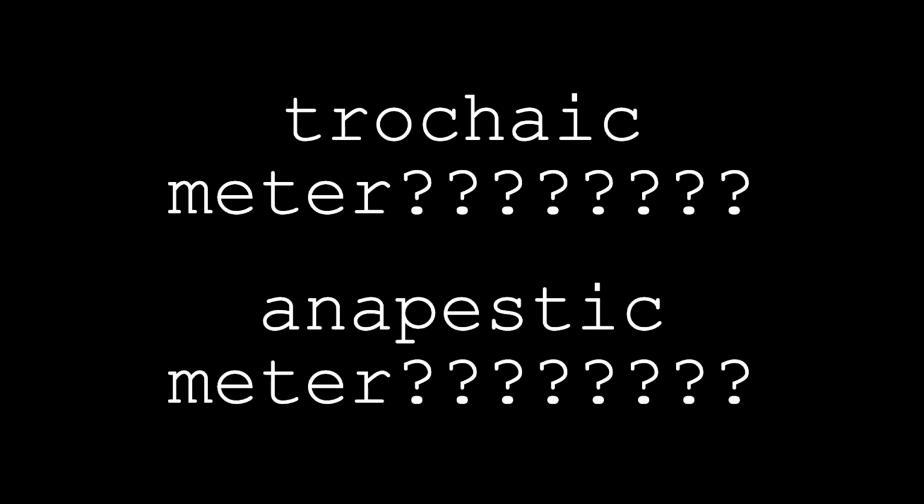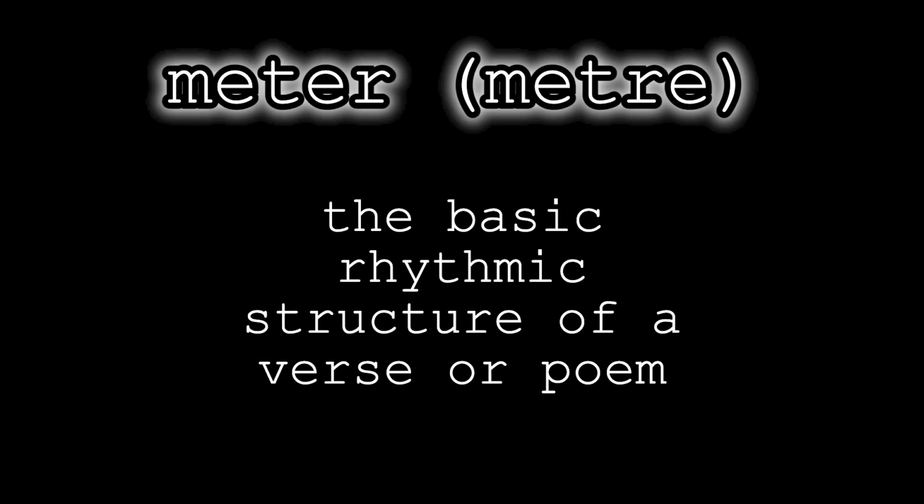And since I have to fill up time on this video, I might as well talk about meter. You've probably heard me say trochaic meter or anapestic meter throughout this video, and you might be wondering what I'm talking about. Meter is the basic rhythmic structure of a verse, or lines in a verse, or metric feet in a verse. So a simpler way of saying that is just how different feet are arranged in a line, and how many metric feet are there in a line.